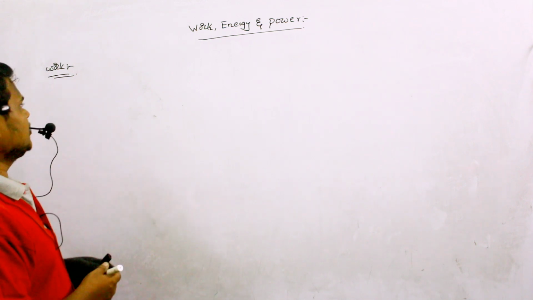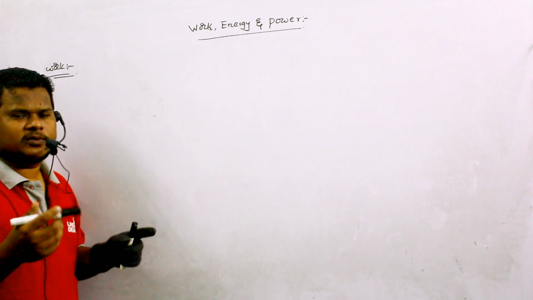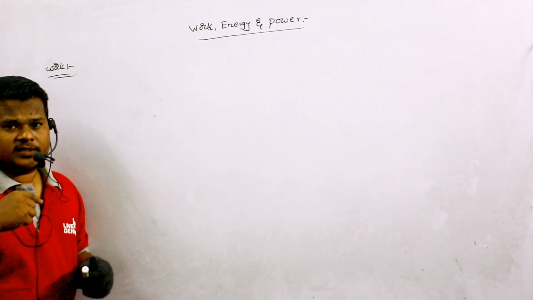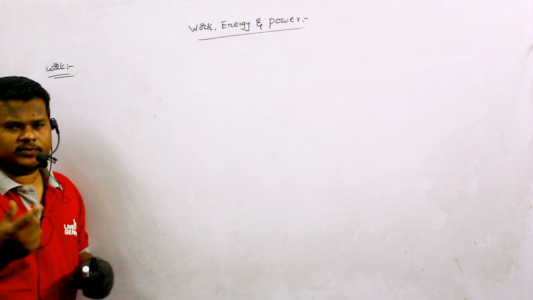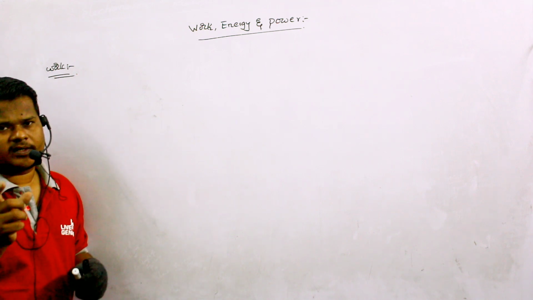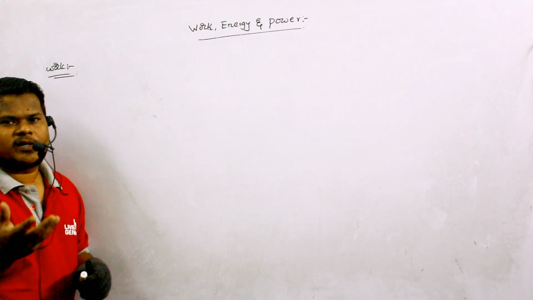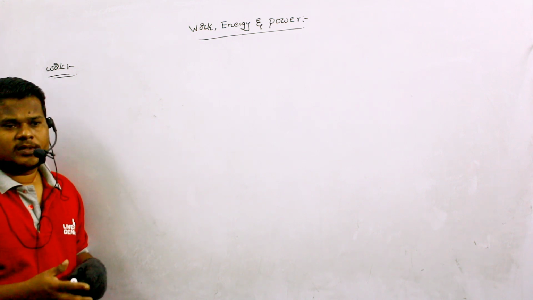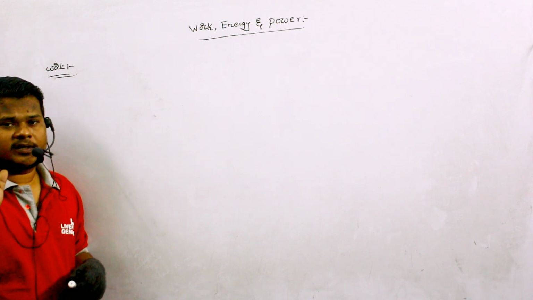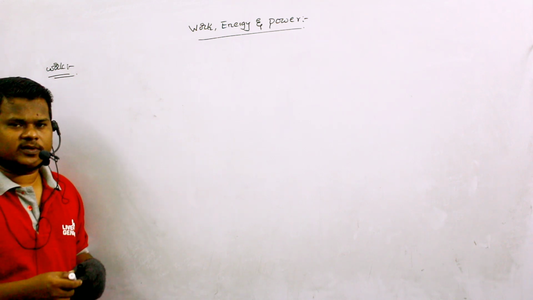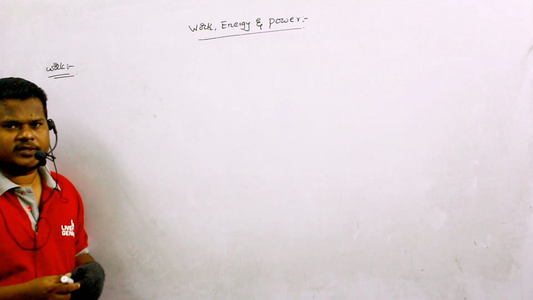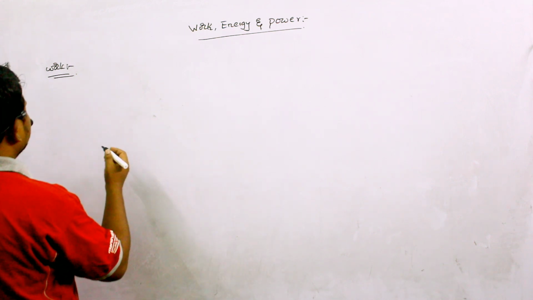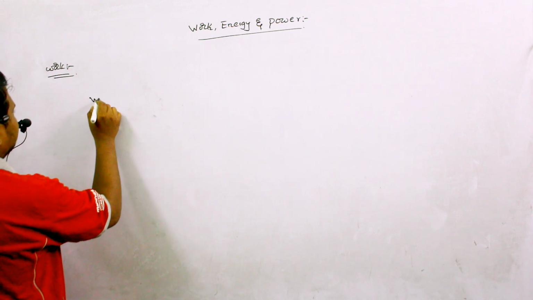Work is said to be done only if a force is able to displace a body. So definitely there must be some force, and this force must be able to displace a body, then only work is said to be done. If we are applying force and the body is not moving, then we say work done is 0. If the body is moving but we are not applying any external force, then also work is said to be 0 in this condition.